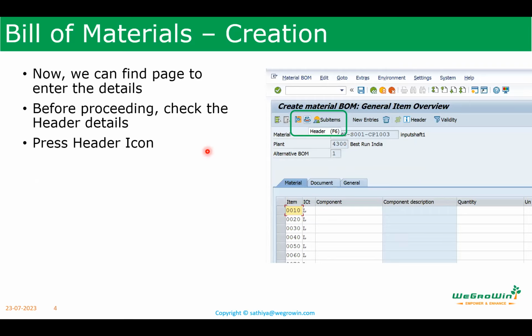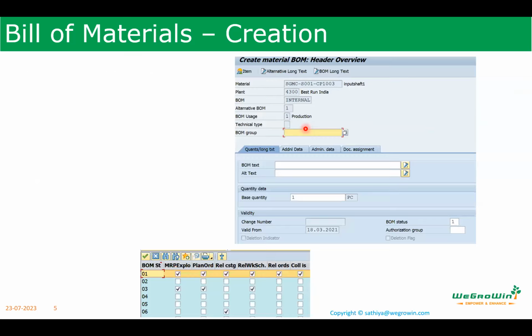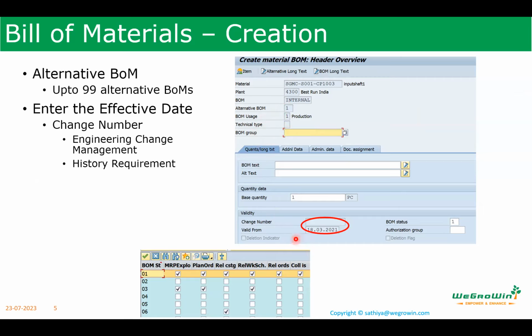And then when you go inside, you have to click on this header icon. When you click on the header, this is where we see the alternate BOM, usage BOM. What we enter there comes here automatically. And then the valid from date is also coming here automatically. If an engineering change is used, the change number will also appear here. The header quantity, this is the base quantity. So I'm going to create the BOM to produce one piece of this particular product.